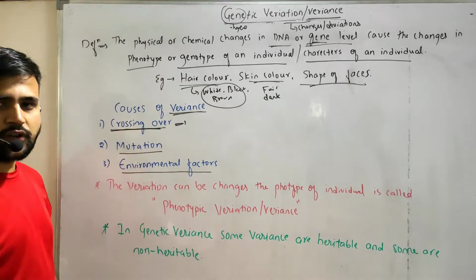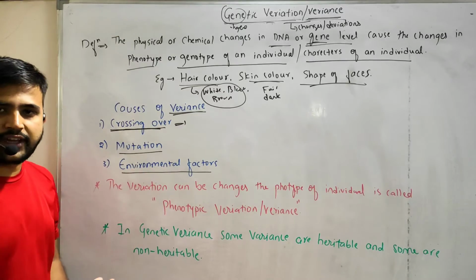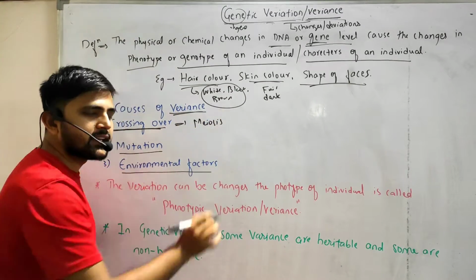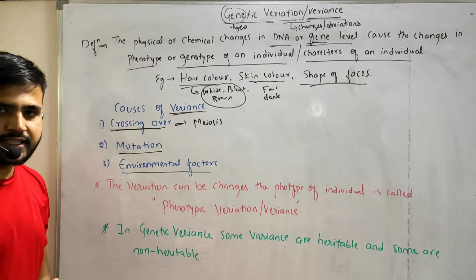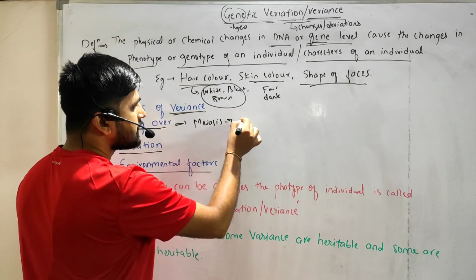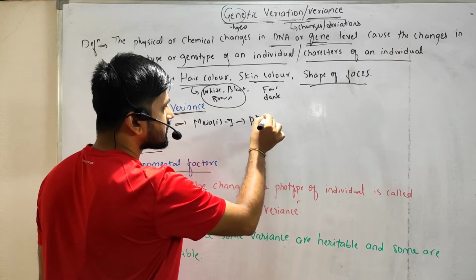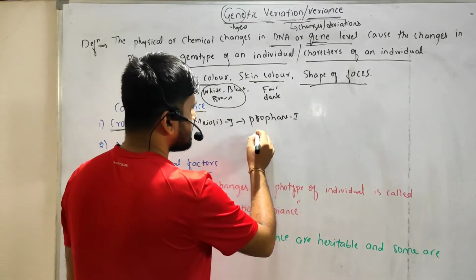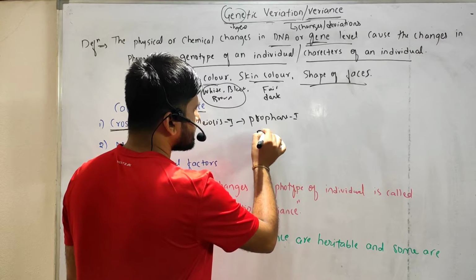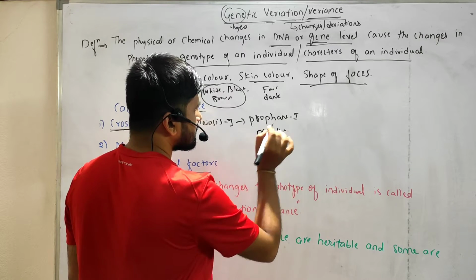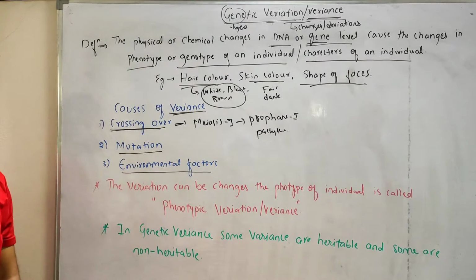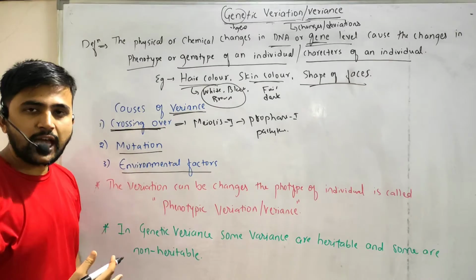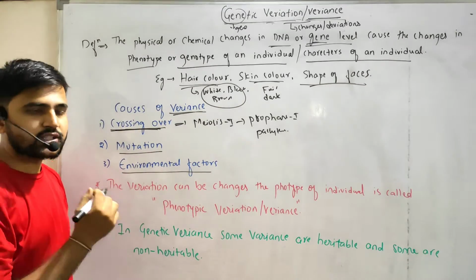We know that crossing over happens in meiosis, during gametogenesis, the production of gametes.